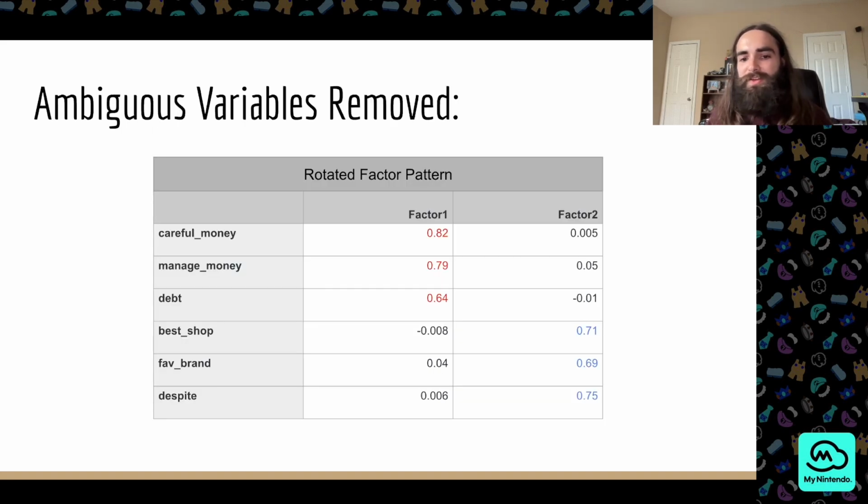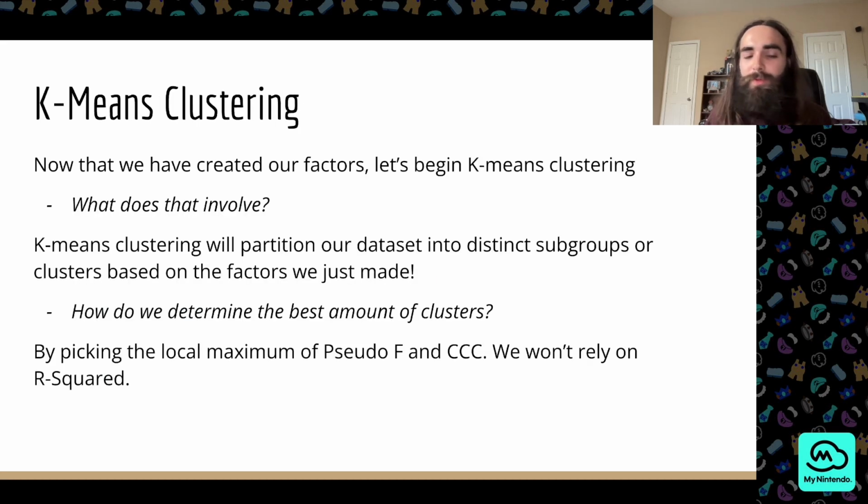And we can see that there isn't any ambiguity between the two factors. They're very distinct. So that is good to have. Now we can start k-means clustering. Now that we've created our factors, let's start clustering.